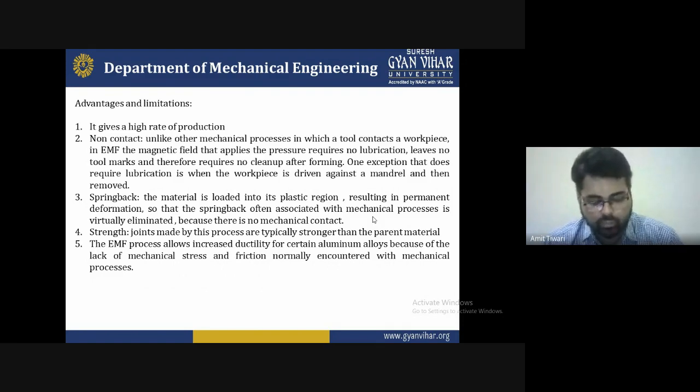So there are some advantages. That's why we choose this process, because it has several advantages. Because the process has several advantages, we have to select it. We have to create a path to understand how to use it, and we have to maintain the quality.